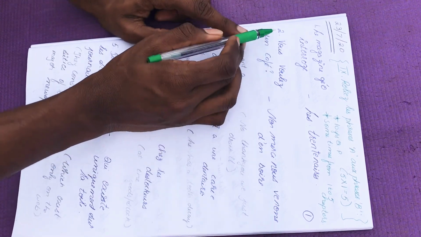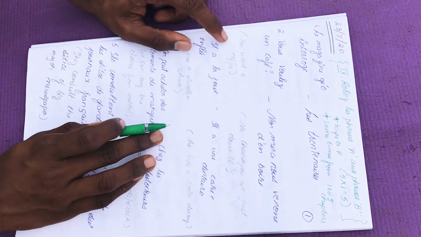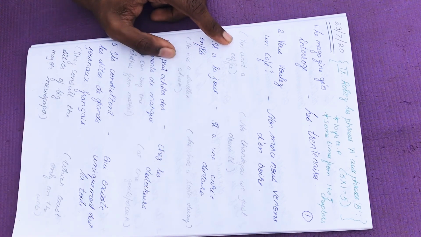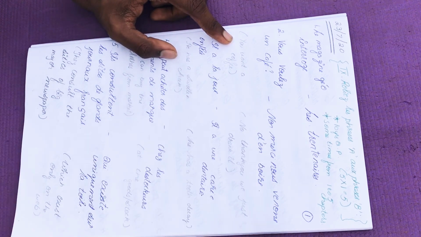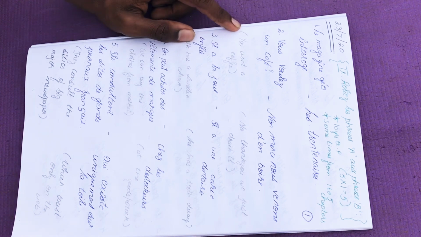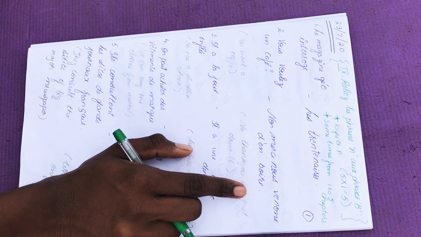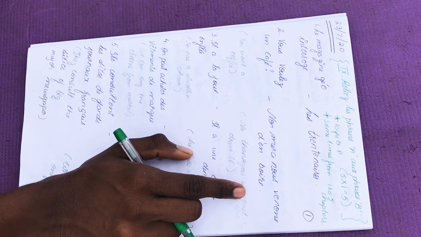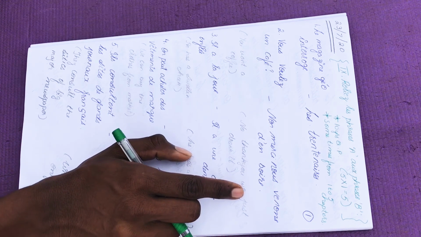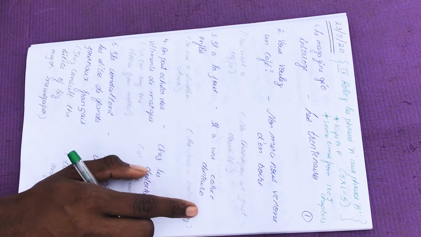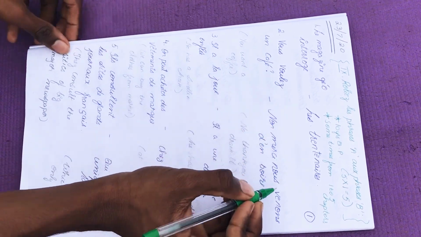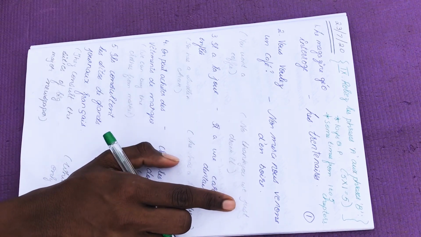Okay, so next one is Vous voulez un café? The second question is, Vous voulez un café? That means, you want a coffee. So make sure that you match up. Try to learn this concept by heart. That would be a little easier because most of the questions will repeat, if you know the key point. If they are asking you in the exam Le Magazine Geo Interroge, you know that the Magazine Geo will obviously interview Les Trentaine because it's there in your first chapter. You can also understand it. Even if you have not read it, try to understand it now. Try to connect it now. Okay, so the answer is Non merci, nous venons d'en boire. That is, no thank you, we just drank it.